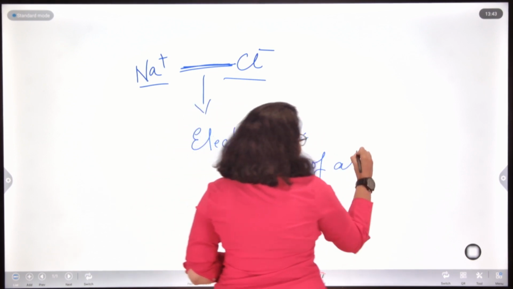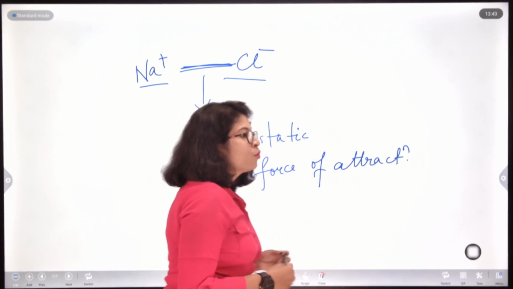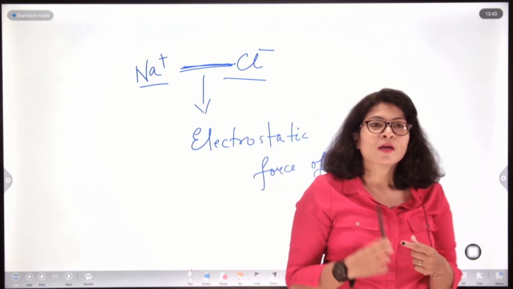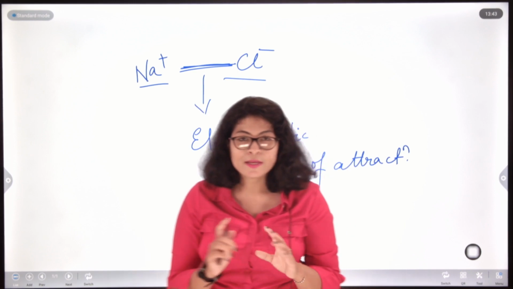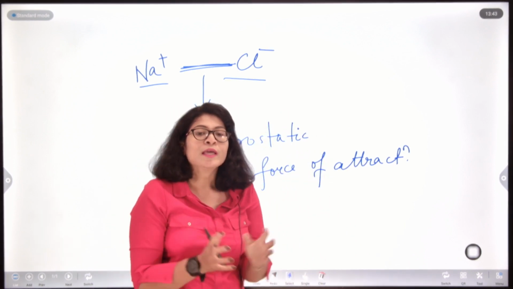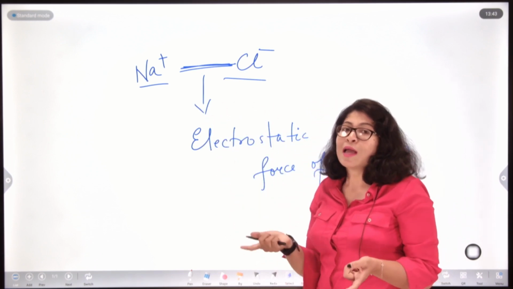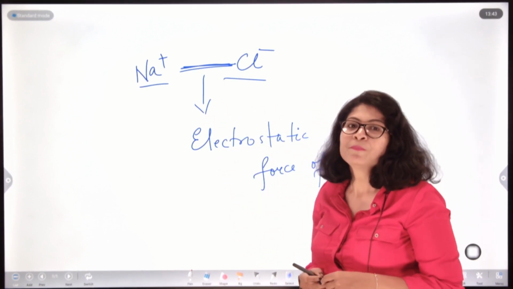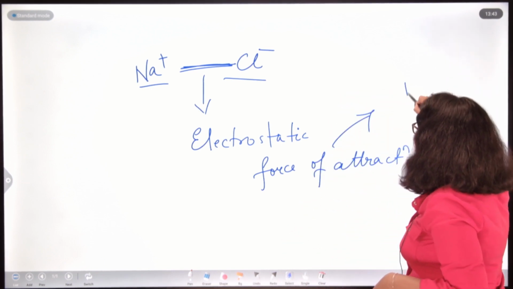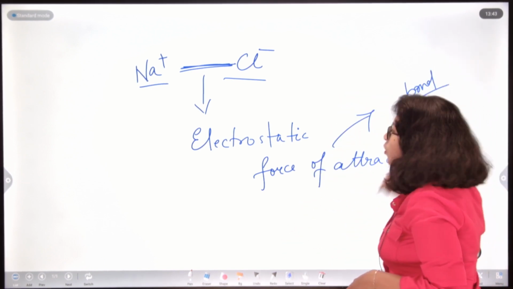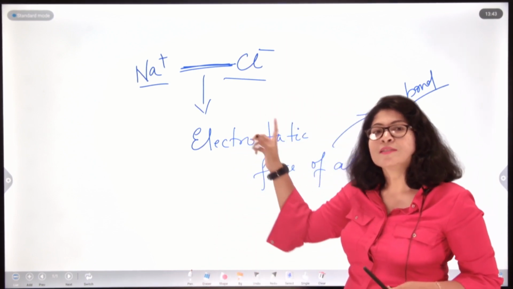So, when sodium loses one electron and chlorine gains one electron, after losing and gaining their respective number of electrons, they will be bound to each other with an electrostatic force of attraction, and that force of attraction comes to be known as a bond, right. Bond is basically a force of attraction, and here the force of attraction is existing between what?